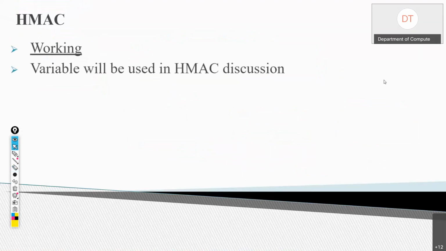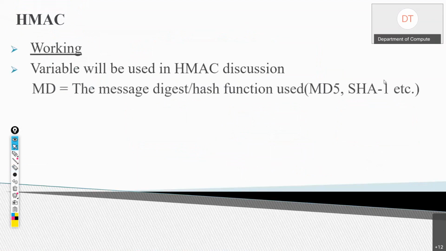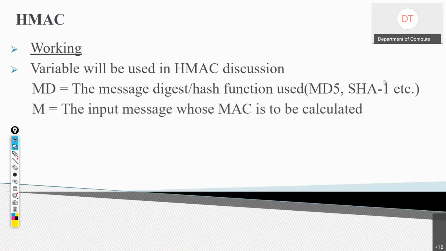Now let's see the working. First of all, let's understand what are the variables used in HMAC. So first variable is MD. MD means the message digest or the hash function used, either MD5 or SHA-1. M is the input message whose MAC is to be calculated.